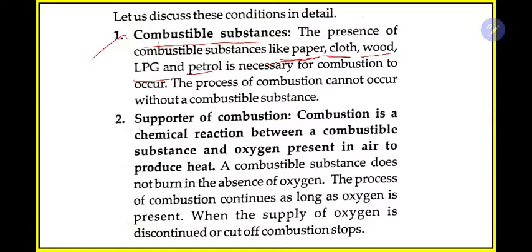Next is supporter of combustion. Something there should be there, for example oxygen gas, which will support the fire. Combustion is a chemical reaction between a combustible substance and oxygen present in air to produce heat. They're telling that combustion is nothing but a chemical process in which a combustible substance reacts with oxygen which is present in air to form heat. We know when we burn wood we get heat, and without air we cannot burn wood. We need oxygen for that, right?